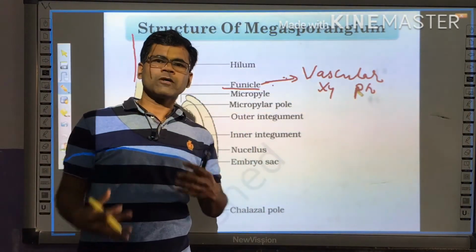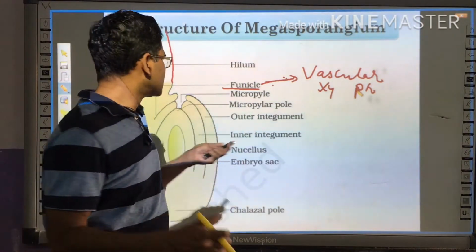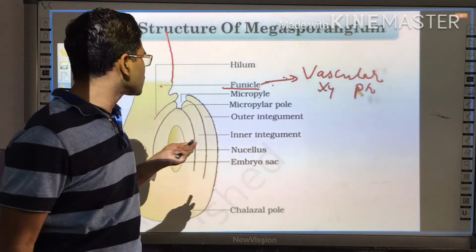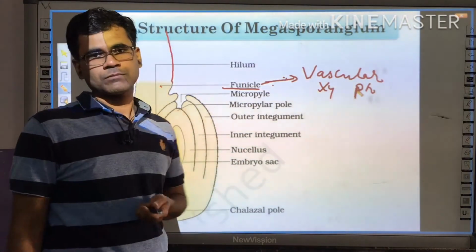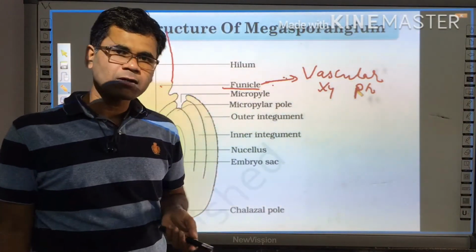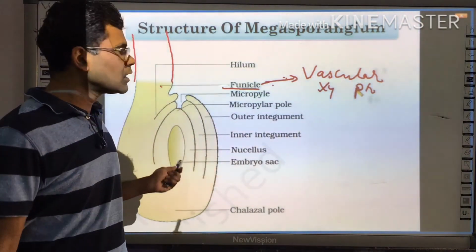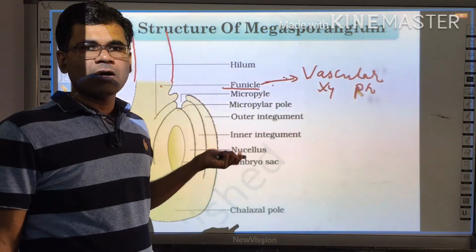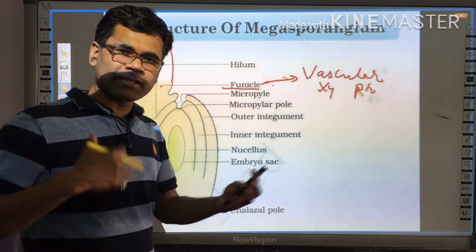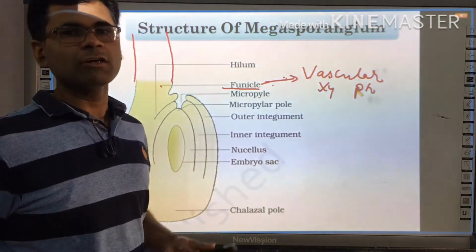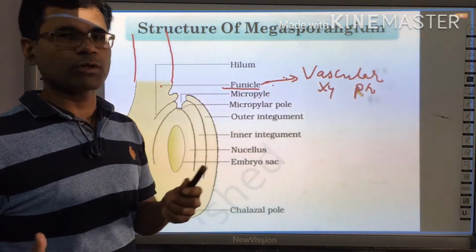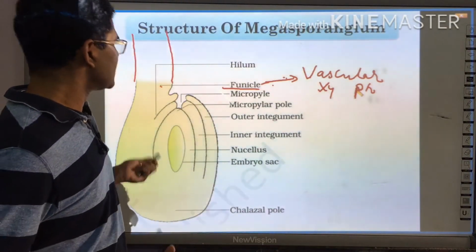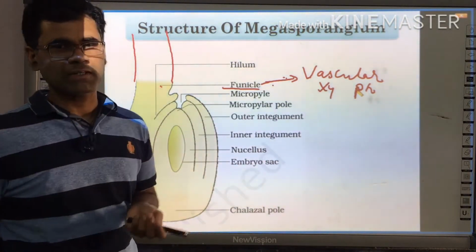And due to the presence of these conductive tissues, the funicle performs the role of conduction. During the growth and development of the megasporangium, the funicle acts as a conductive tissue and provides all the nutritive components required by the ovule for its development.